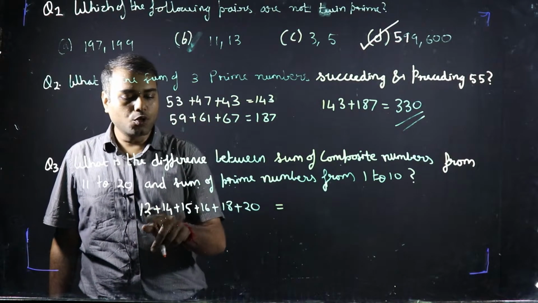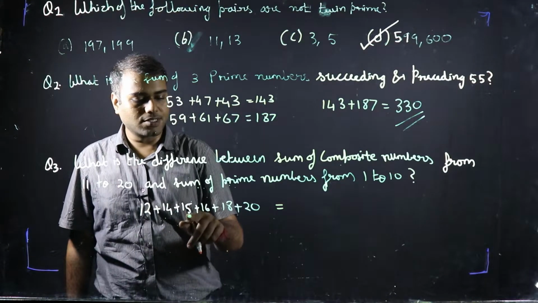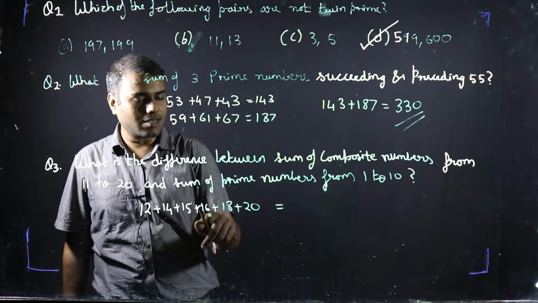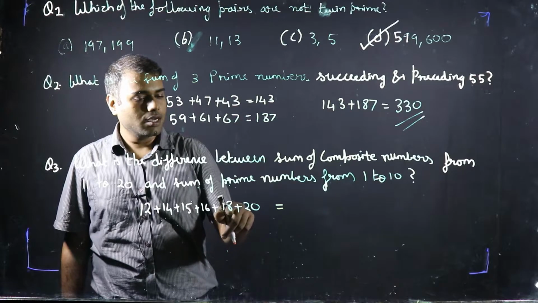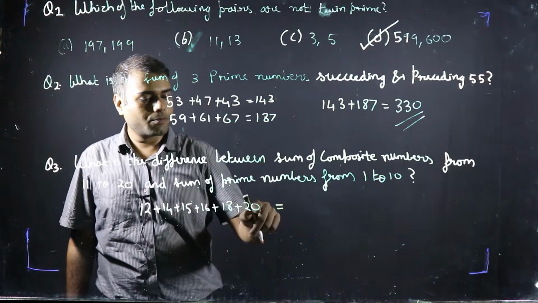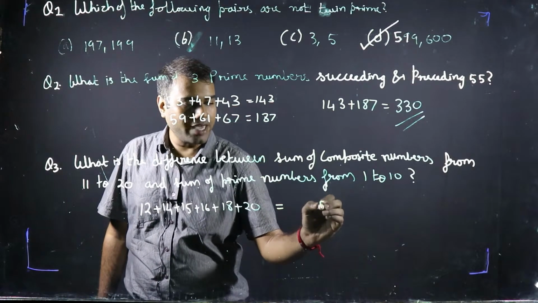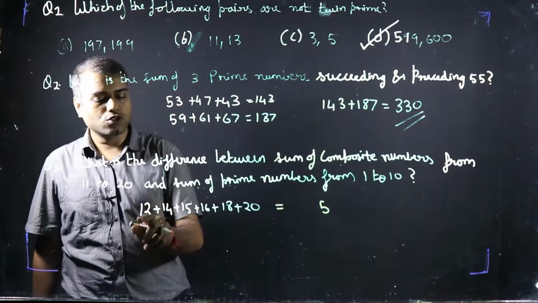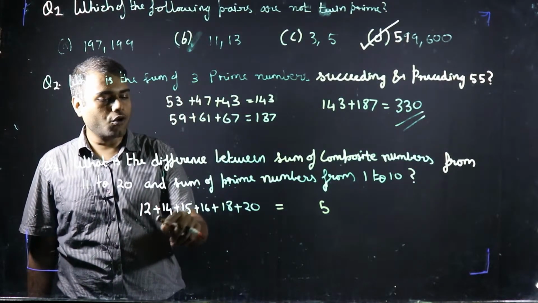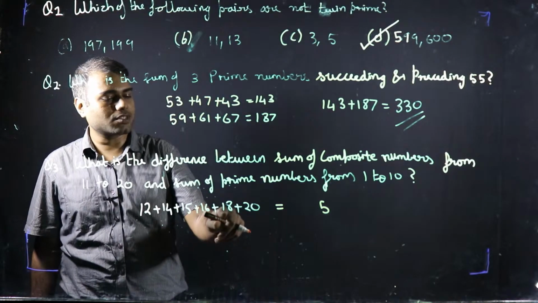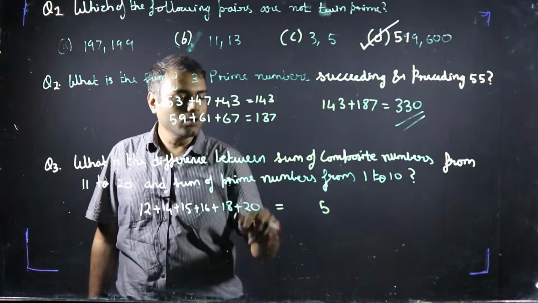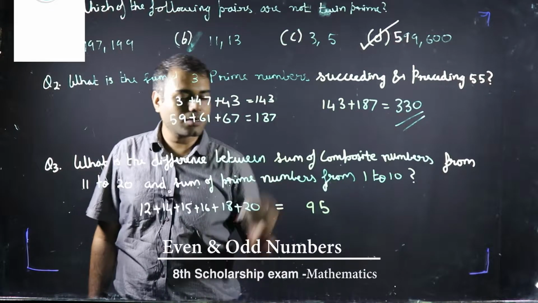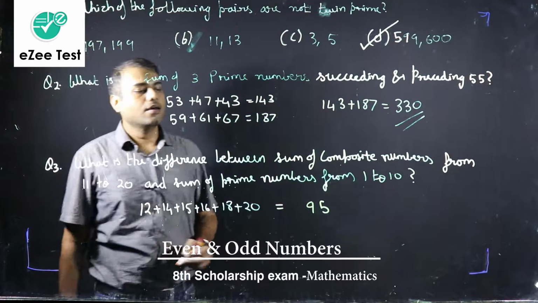See, 2 plus 4 is 6, 6 plus 5 is 11, 11 plus 6 is 17, 17 plus 8 is 25, plus 0 is 25. So 5 over here and carry 2. So 2 plus 1 is 3, plus 1 is 4, plus 1 is 5, plus 1 is 6, plus 1 is 7, plus 2 is 9. So the sum of these numbers is 95.